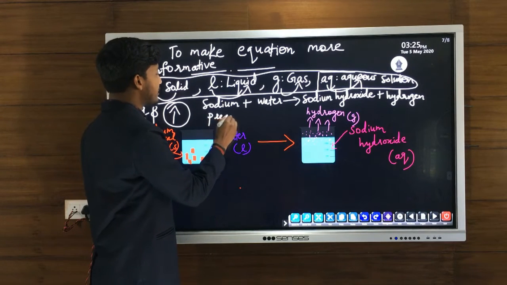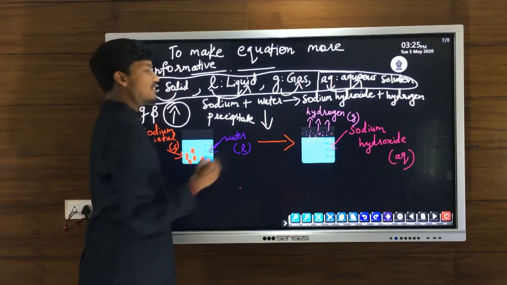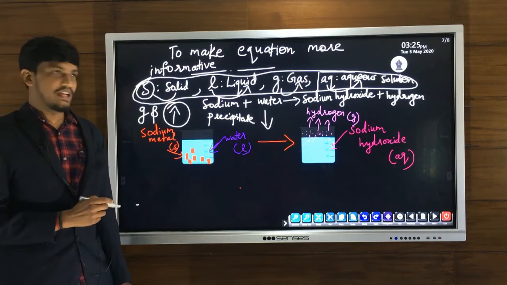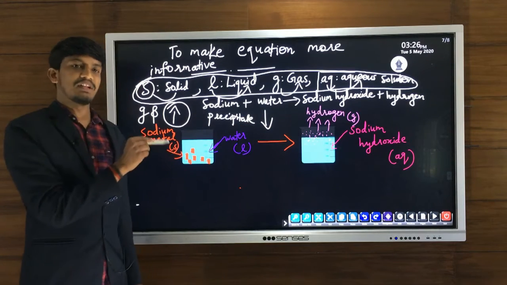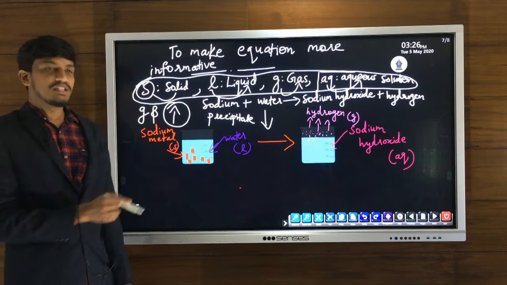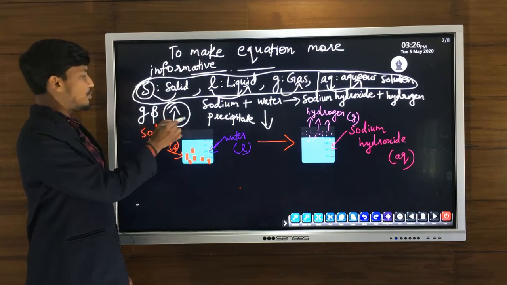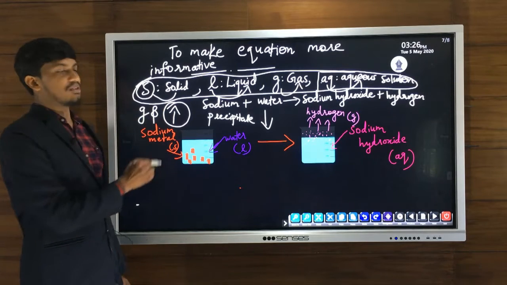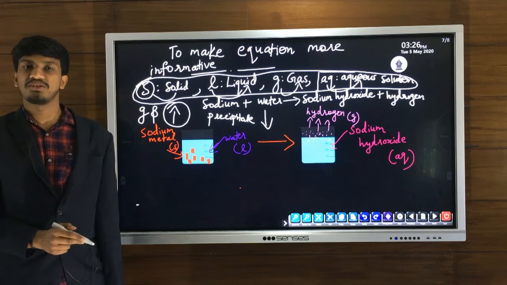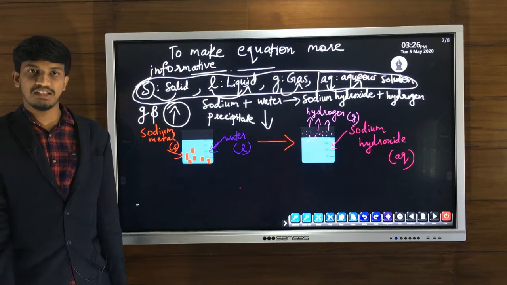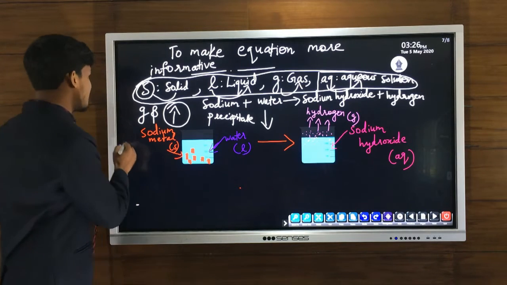For representing a precipitate, we use the downward arrow. If one of the products or reactants is a precipitate, we use the downward arrow, and the upward arrow is for gas. For gas we can use both the small letter g and also the upward arrow. So these are some notations or abbreviations used for representing the physical state of reactants and products. We can consider an example for this.